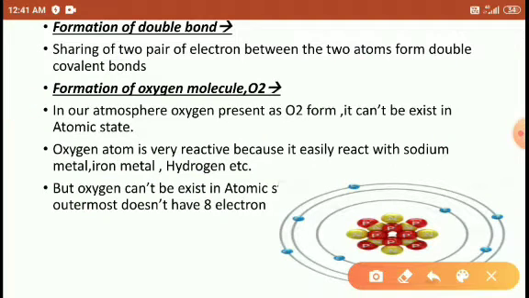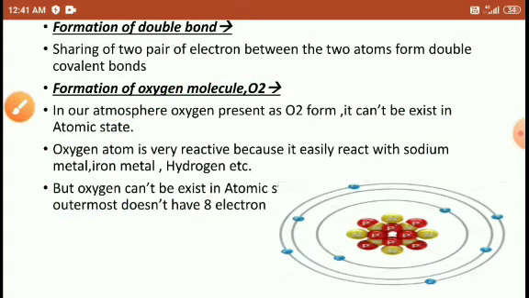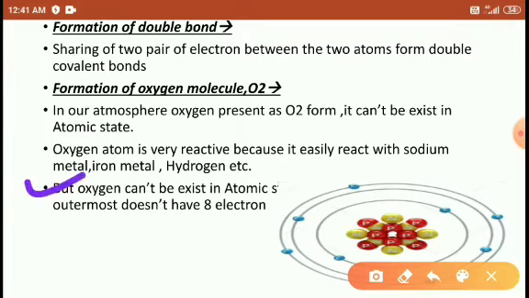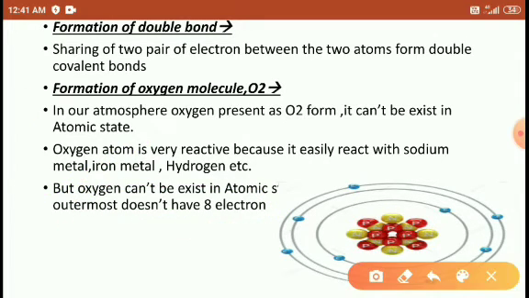So oxygen is very reactive. But oxygen cannot exist in the atomic state because its outermost shell does not attain 8 electrons. Right, students?